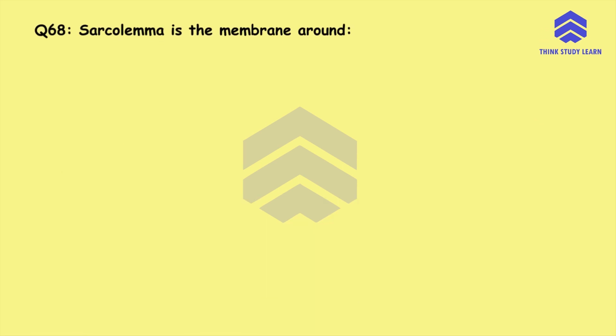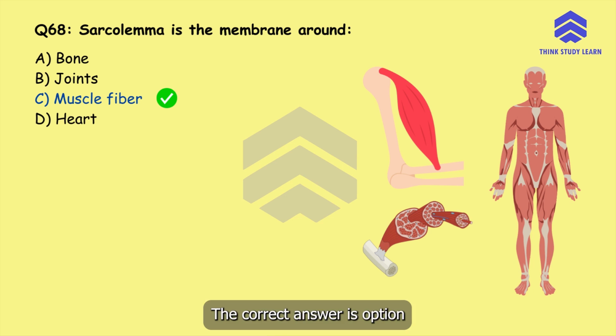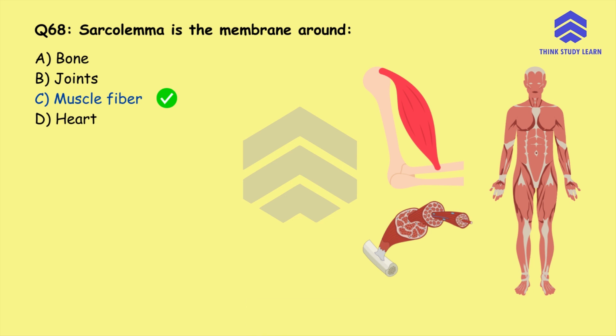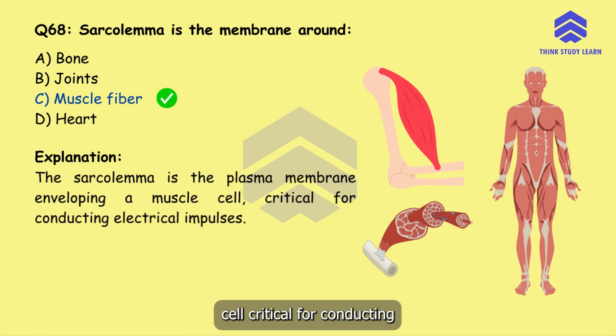Last question. Sarcolemma is the membrane around option A, bone, option B, joints, option C, muscle fiber, or option D, heart. The correct answer is option C, muscle fiber. The sarcolemma is a plasma membrane enveloping a muscle cell, critical for conducting electrical impulses.